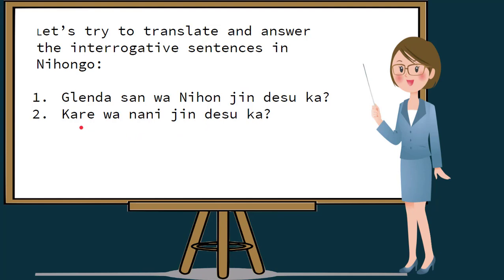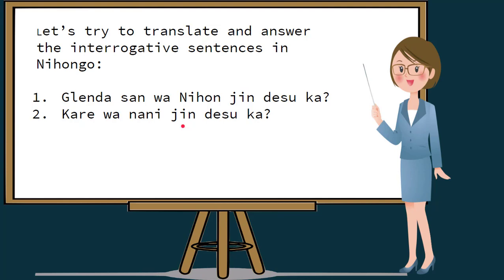So if we try to translate this, nani is what, kare wa is he, jin is nationality, and ka is question. So, what is his nationality?